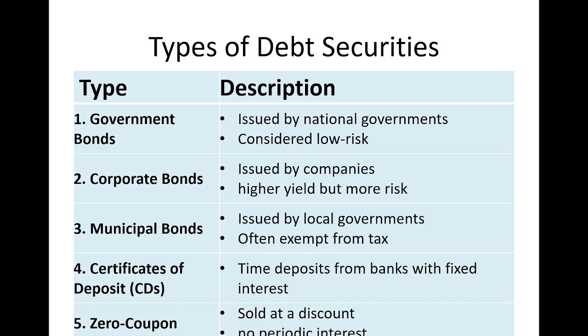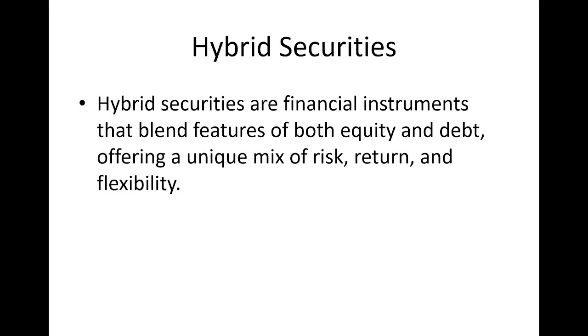So now let's discuss the last type of security, that is hybrid securities. Hybrid means it is the combination of both equity and debt. See here. Hybrid securities are financial instruments that blend the features of both equity and debt. So that means they offer the features of both the debt security as well as equity securities, that is unique mix of risk, return and the flexibility.